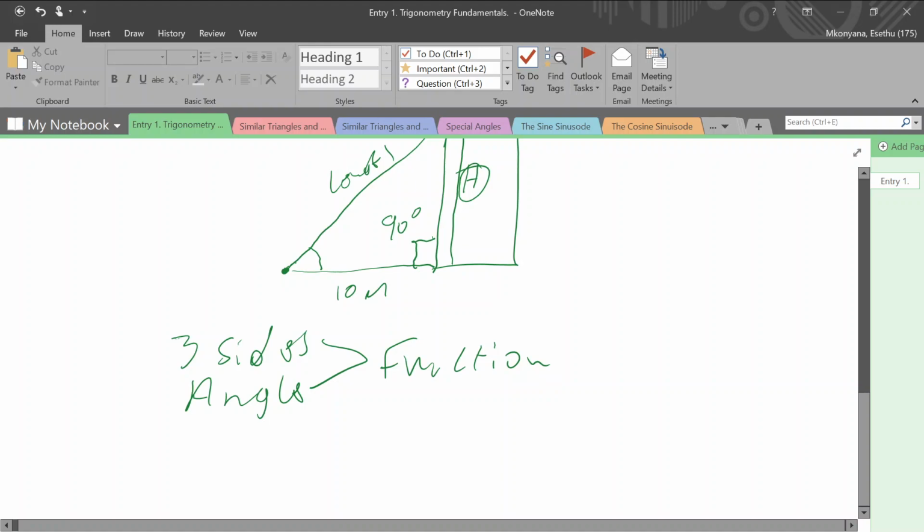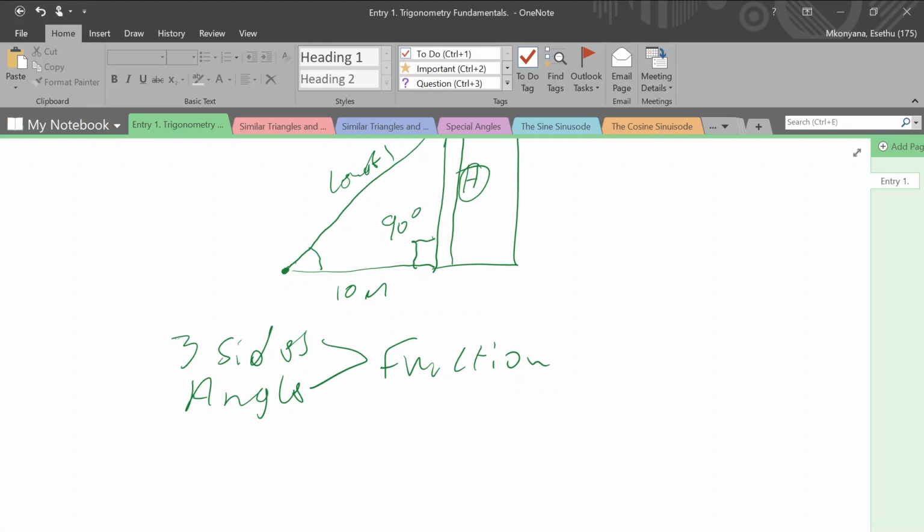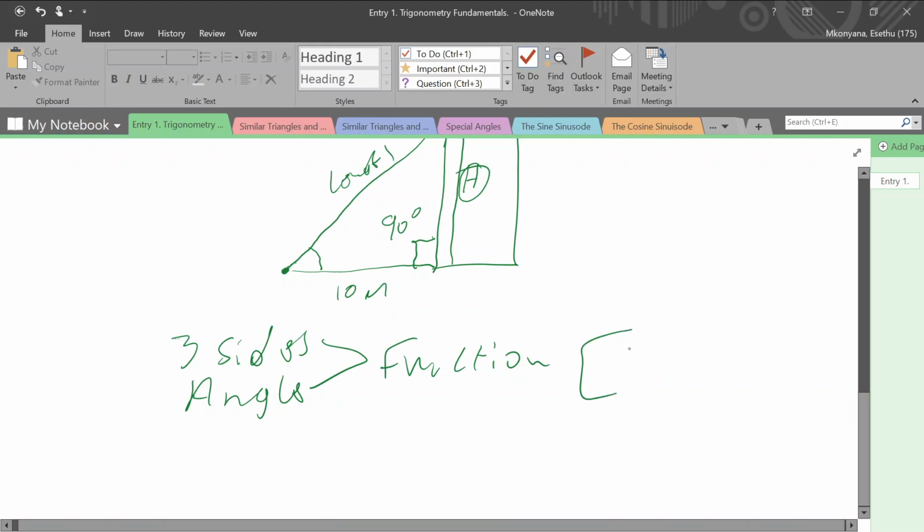Even in the manufacturing industry, you will find that they talk about inputs and outputs. If I do this, that's an input. If I'm pushing something, that's an input. So if I'm pushing a wheelbarrow, I input some force onto that wheelbarrow, and then the wheelbarrow is going to move. The speed of the wheelbarrow depends on how much force I'm putting on. So the movement of the wheelbarrow is my output. I input force, and I get displacement, or movement of the wheelbarrow, as my output.